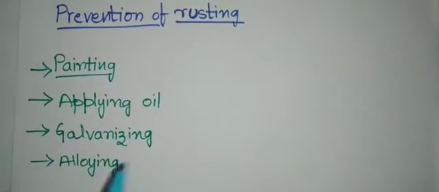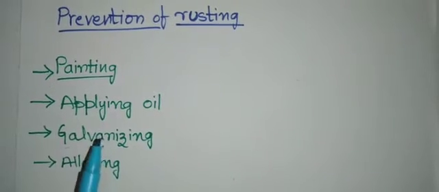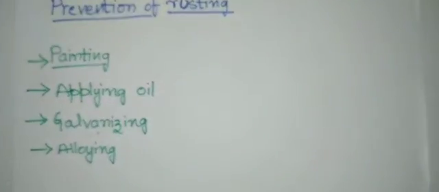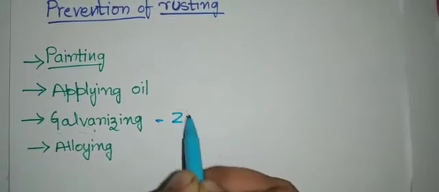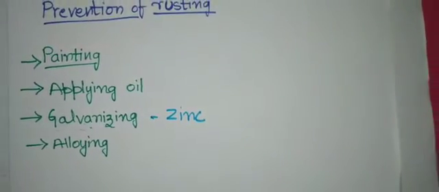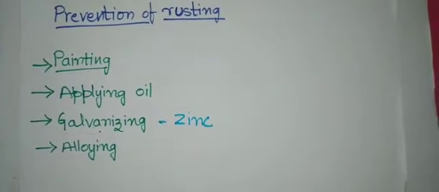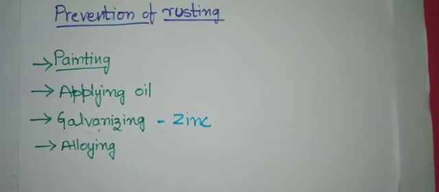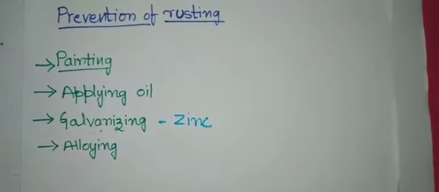So the third one is galvanization. What is this galvanization or galvanizing? Galvanizing means it is a deposition of a layer of zinc. Okay, this is a zinc coating given to metals, which we can call galvanization or galvanizing. It is a deposition of a layer of zinc on an iron or a steel object. So we can call it galvanization.